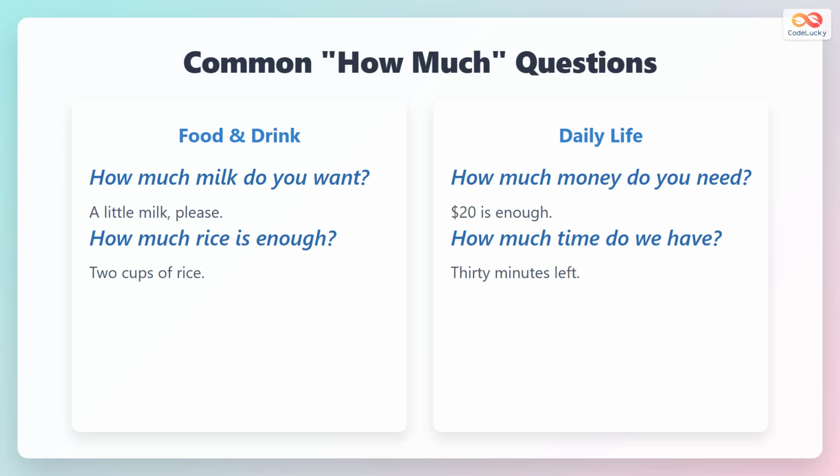In everyday conversation, how much is often used with uncountable nouns related to food, drink, and daily life. For example, how much milk do you want? Or how much money do you need? Answers often include phrases like a little, some, or specific amounts such as 2 cups or 30 minutes.